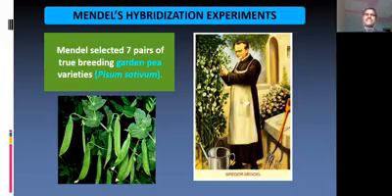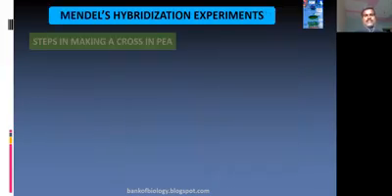Gregor John Mendel selected 7 pairs of true breeding garden pea plant varieties, Pisum sativum. You can see in the diagram the pea plant he selected for his experiment. There are reasons why he selected it, and we will see that. When he started conducting the experiments, 7 pairs of the true breeding garden pea plant varieties were chosen. The diagram you can see here is the pea plant. Pisum sativum is its biological name.